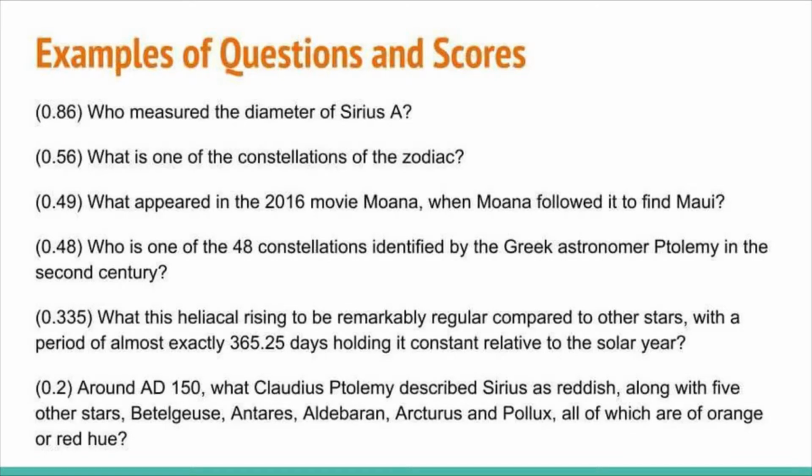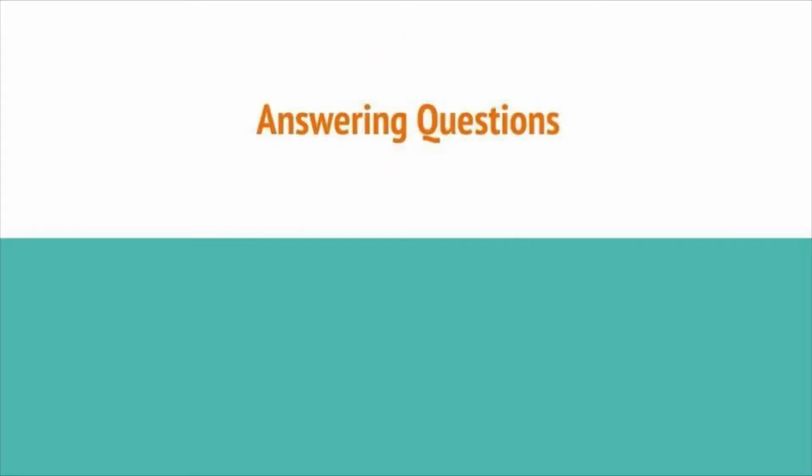The scores are all in parentheses, on a scale from 0 to 1. As you can see, the highest ranked question has a score of 0.86. It is ranked highly because it was generated by a who method, which produced very good results. Additionally, it had a very short length and only one clause, and was successfully parsed by Stanford CoreNLP's constituency parser. Now let's talk about answering questions.